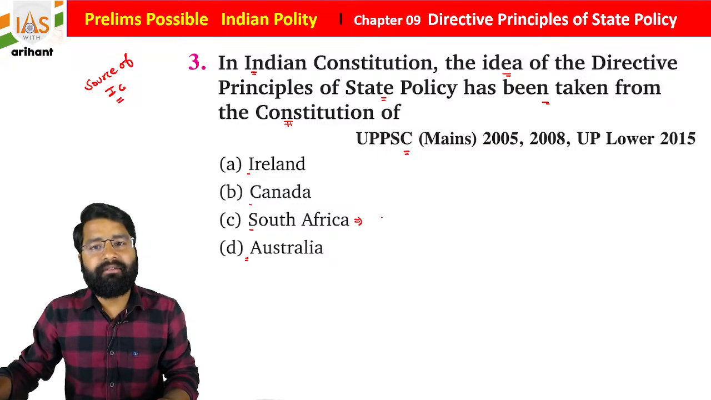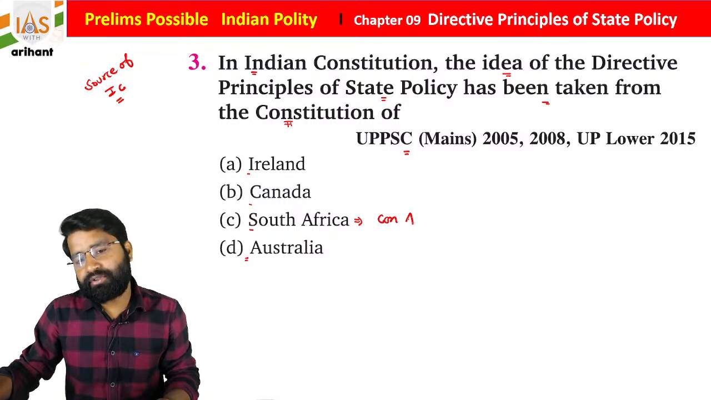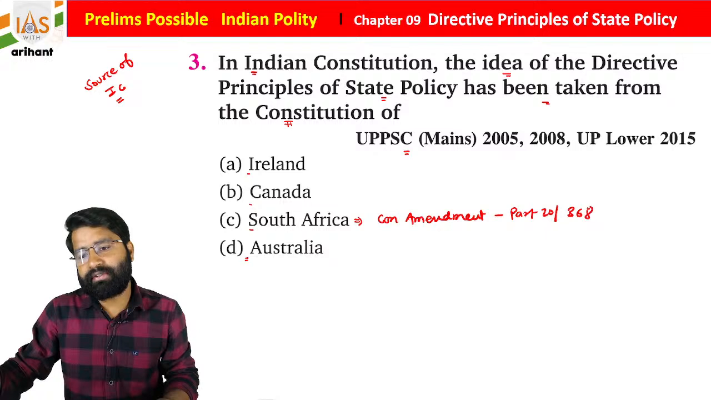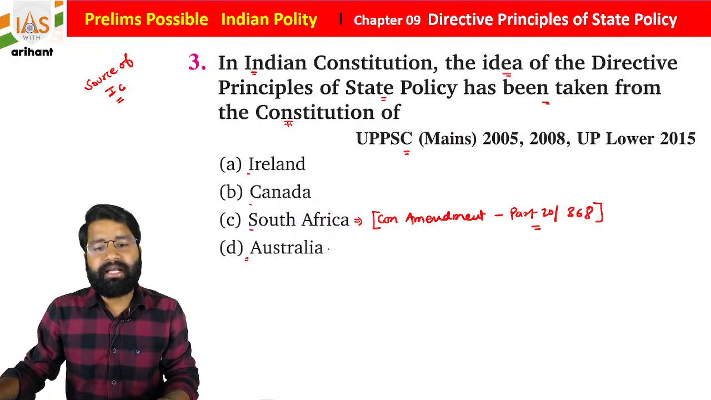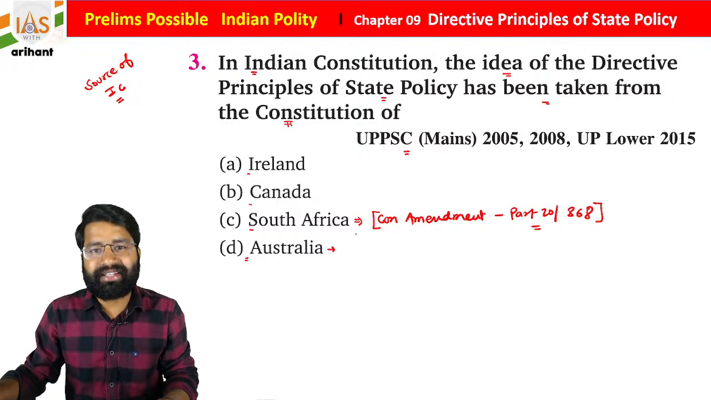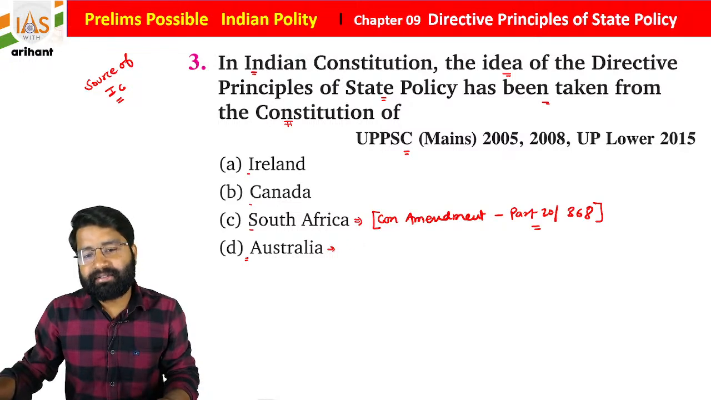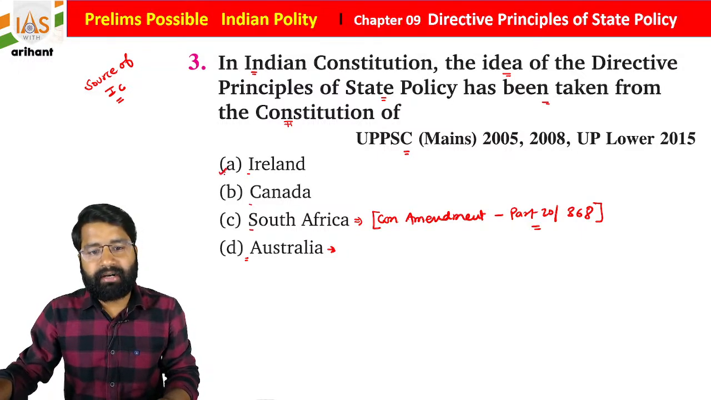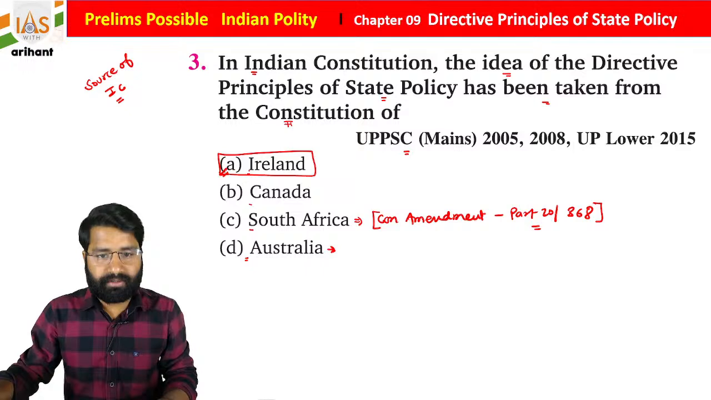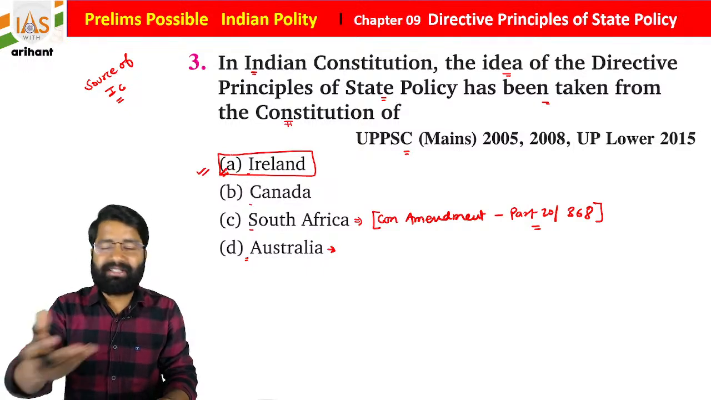From South Africa we derive the concept of constitutional amendment, which is included under Part 20 of the Indian Constitution, Article 368. From Australia we derive the joint sitting, the concurrent list, and the separation of power. And from Ireland we derive the concept of directive principles of state policy. So Ireland is the right answer for the same.